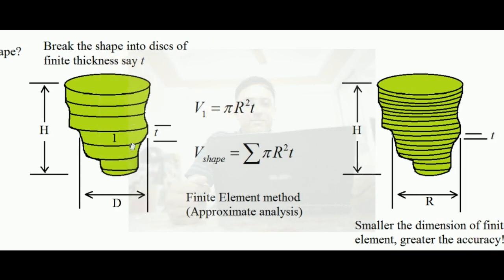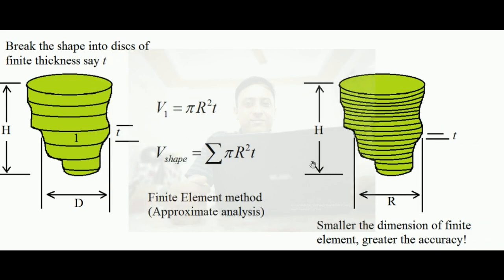So in case we want to increase the accuracy, because in this case we will not get the exact answer, we will get some errors. So in case we want to improve the accuracy of the solution, what we can do for this particular problem of finding the volume is increase the number of elements. You can see here the thickness of the disc has been reduced. In that case, if I am considering this disc, then from bottom to top the change in diameter is not much. So in such a case if we are finding the volume of all the discs and then adding up, the error will be lesser as compared to that of this disc.